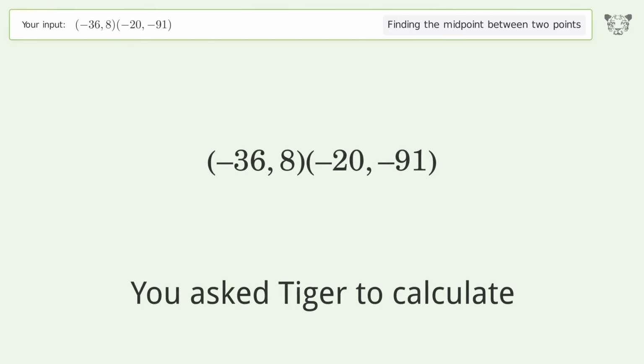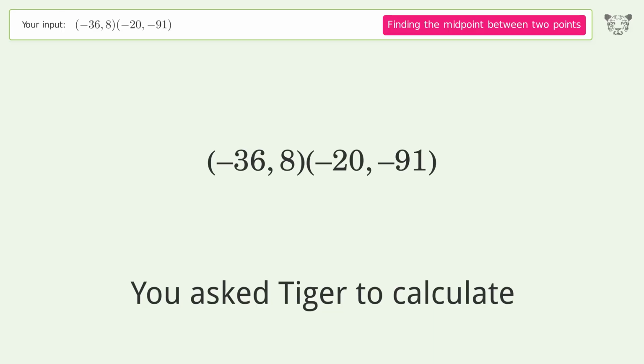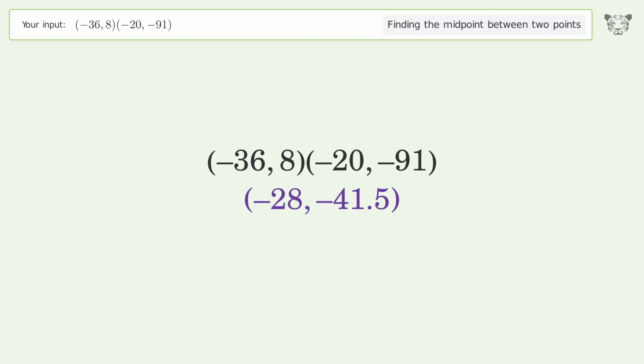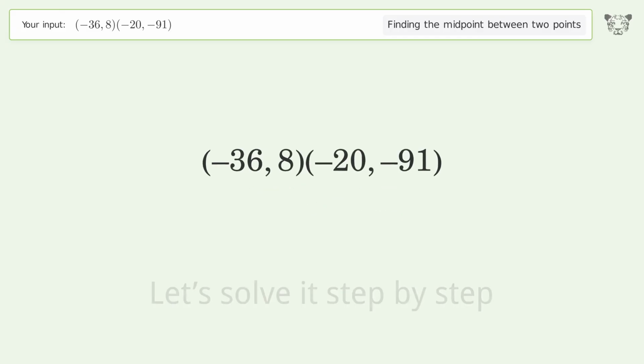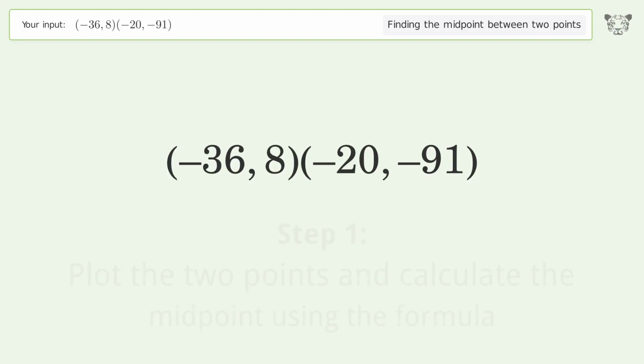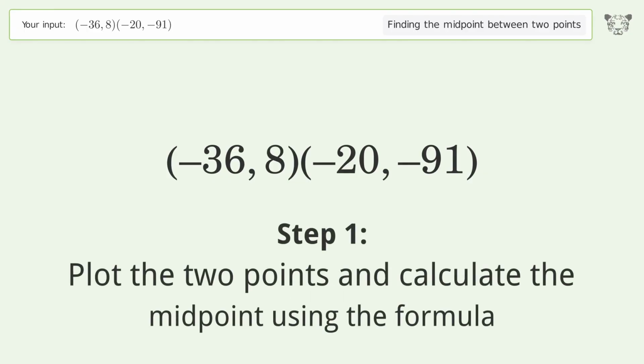You ask Tiger to calculate. This deals with finding the midpoint between 2 points. The midpoint between the 2 points is -28, -41.5. Let's solve it step by step. Plot the 2 points and calculate the midpoint using the formula.